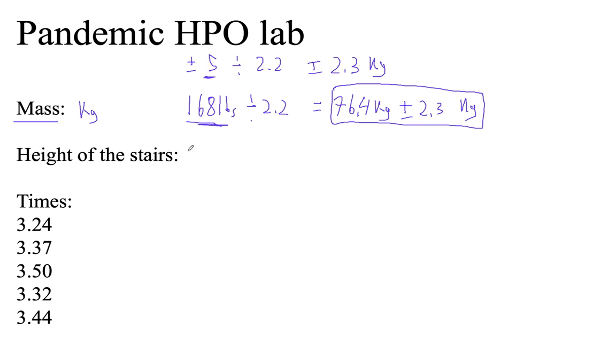And then the stairs, there are 2 ways to figure out the stairs. If it's a stair set in your home, you can just measure the net change in height. If it's a flight of stairs, use a ruler or a tape measure and just measure the net change in height, right? If you've got 2 flights of stairs, like in our house, you go to a landing and then you go down the other side. Ultimately what you want to do is measure the net change in height from this floor to this floor.